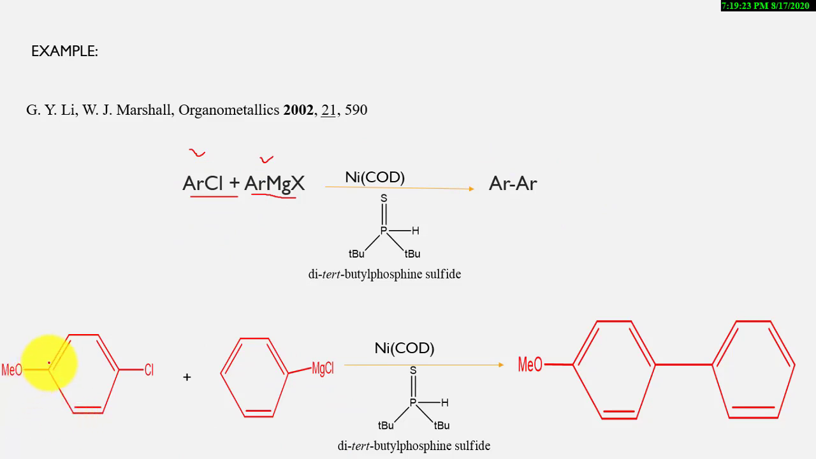Now let's see some examples. This is the starting material which reacts with the Grignard reagent in the presence of nickel, zero oxidation state. In the presence of ditertiary butyl phosphine sulfide, the coupled product of these two aryl groups will be obtained. Here the chlorine bond and MgCl will be eliminated, and these two will be joined to form the product.